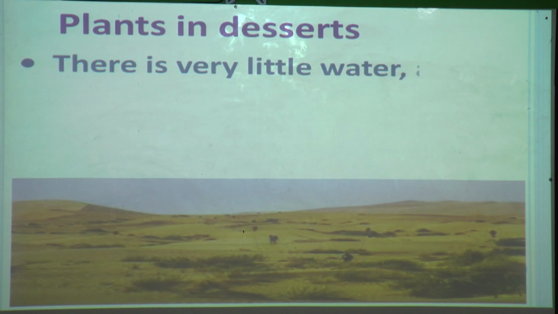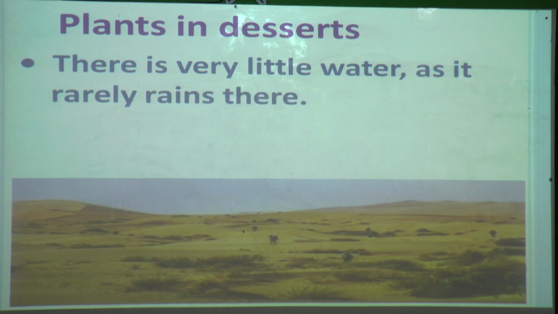Now there is very little water. Why is there very little water? Can anybody give me the answer? Yes, because it rarely rains there. In desert places it rarely rains, that's why there is very little water.